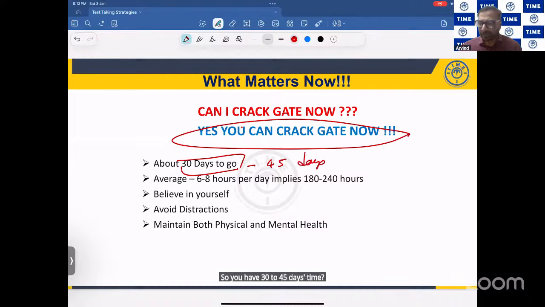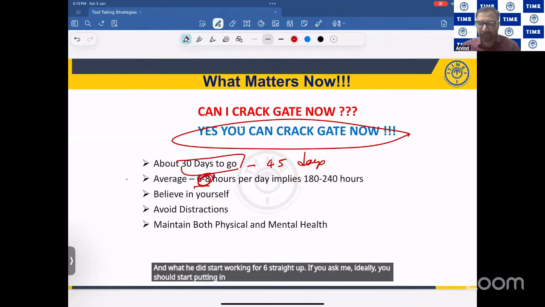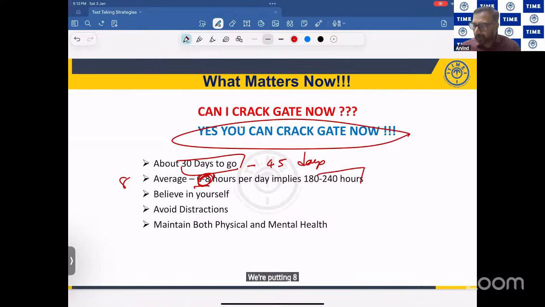Every day start working for 6 to 8 hours. If you ask me, ideally you should start putting in 8 hours of effort in this month. If you're putting in 8 hours of effort, 30 days meaning you're having about 240 hours. If you have 40 days, let us say, then you have 320 hours.